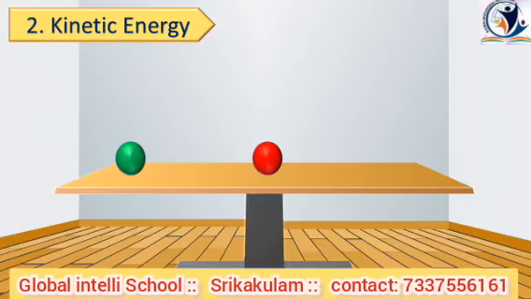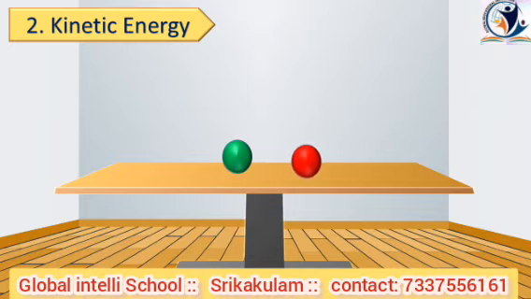Suppose two balls, red and green, are placed on the table. The red ball is at the center of the table and the green ball is at one side of the table. What happens if we push the green ball so that it hits the red ball? From where did the green ball get the energy to set the red ball in motion?